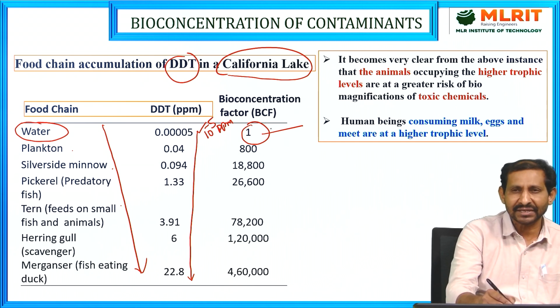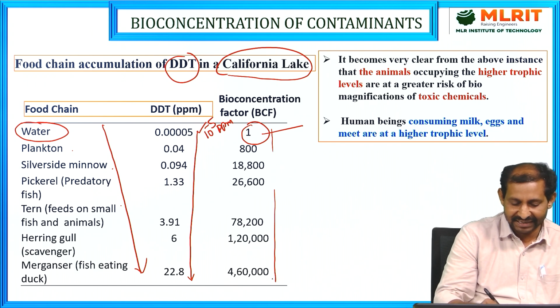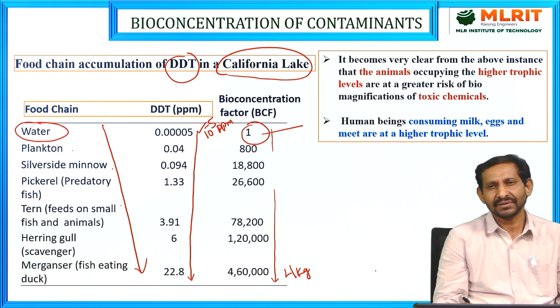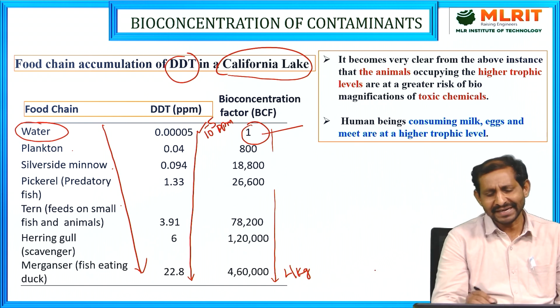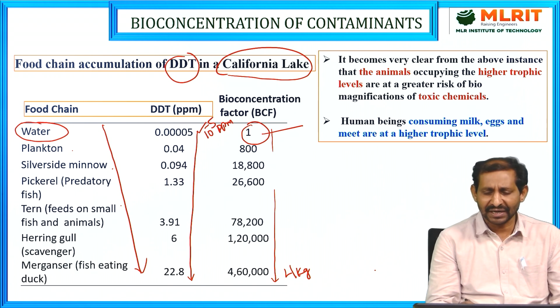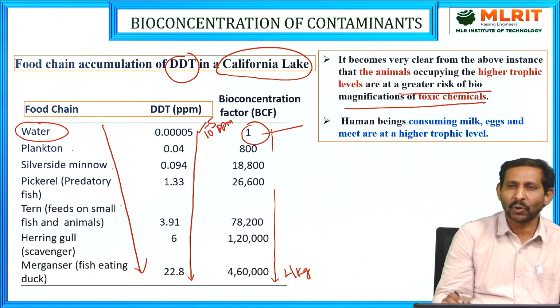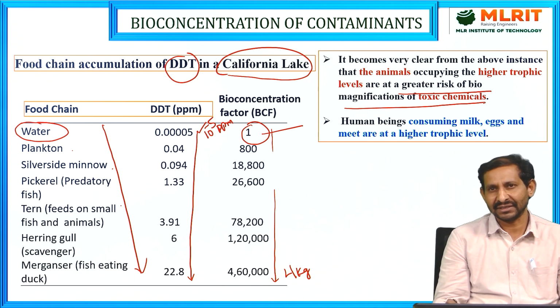The bioconcentration factor also increases up to 460,000 liter per kg accumulated in the tissues of organisms. This indicates that the higher the trophic level, the greater the biomagnification of toxic chemicals.